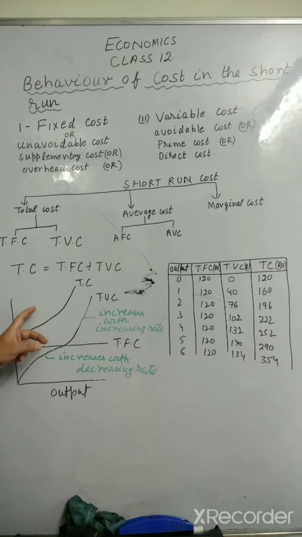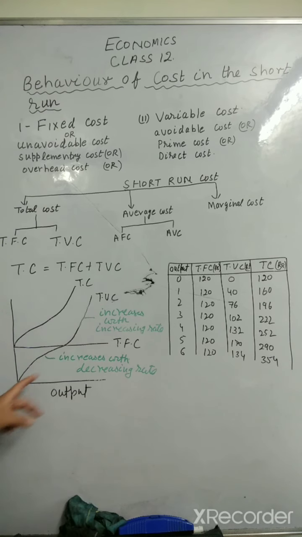So the shape of total cost will be similar to that of total variable cost. This also initially increases with decreasing rate, then starts increasing with increasing rate. So both these, total variable cost and total cost, initially increase with decreasing rate, then start increasing with increasing rate.